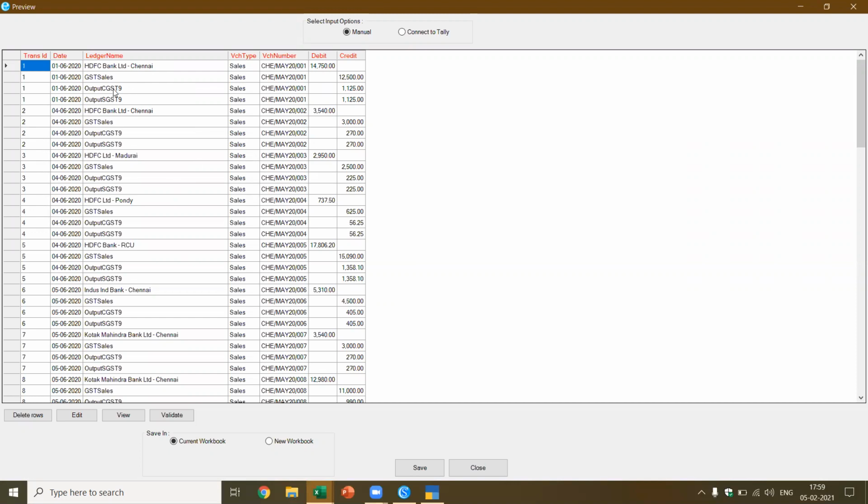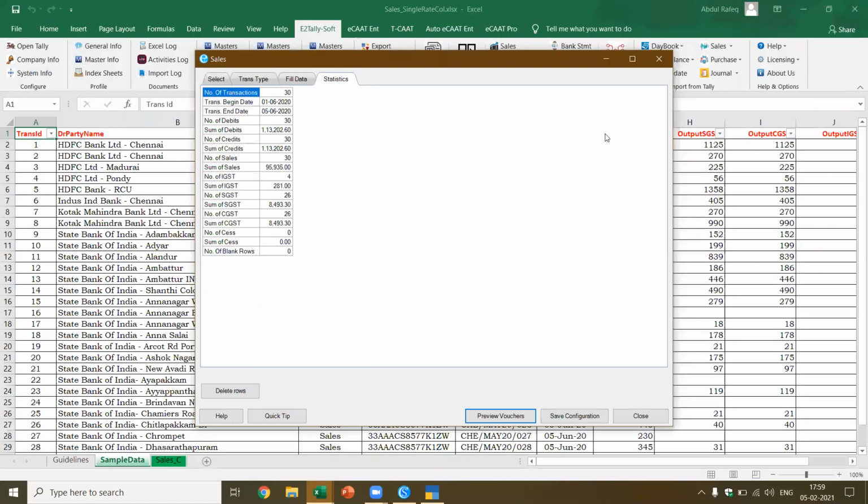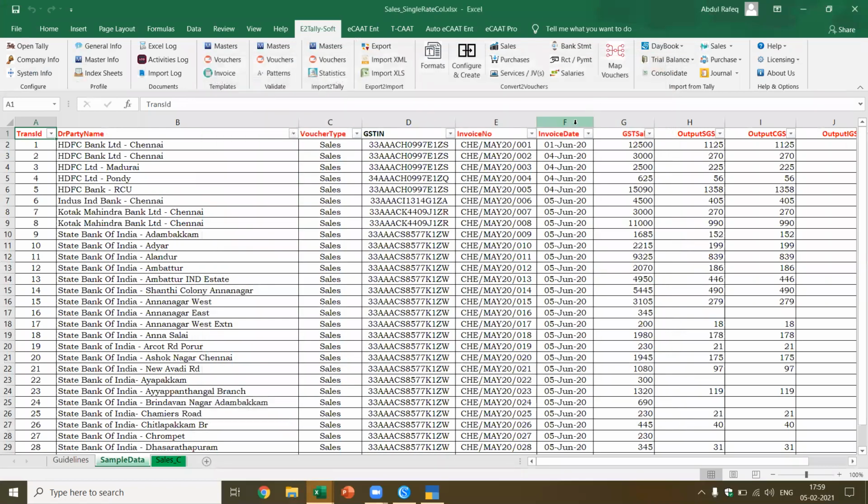Now the ledger name, should it be in this way? You can decide in whatever format you have in Tally, the same way you can give the details. Okay, this is how we converted the sales. Now I save this file and then I'm ready to import. I open the company and import.